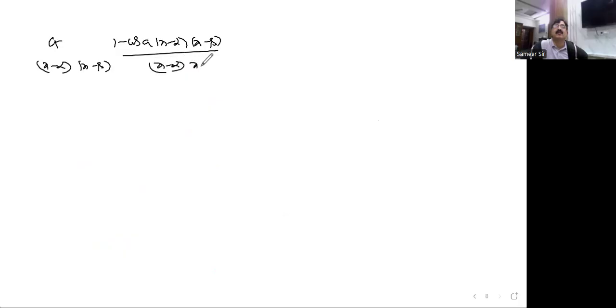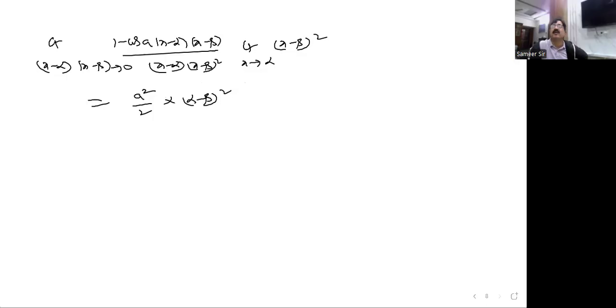I'll turn the page. You see here, once again I would like to write x minus alpha. I'm multiplying x minus beta on both sides. So what I have here is 1 minus cos a into x minus alpha, x minus beta, divided by, it can be written as, x minus alpha, x minus beta whole square. I modified the limit here, it tends to 0. Here x tends to alpha only. x minus beta whole square I multiply and divide with this. Now it is in the form of the formula. So a square by 2 I can write, whereas here alpha minus beta whole square I can write in this way. So with this, the type is completed. Now we'll move on to the next.